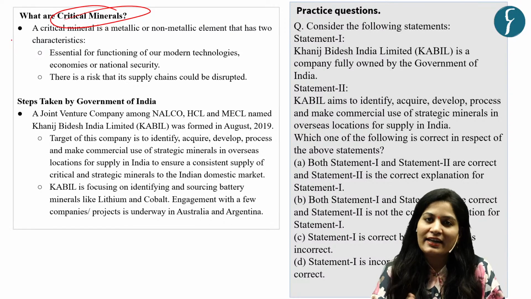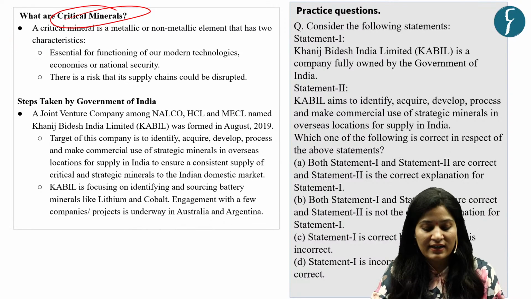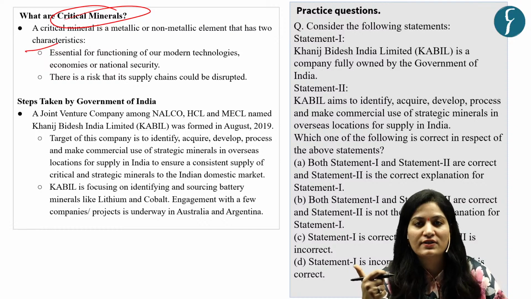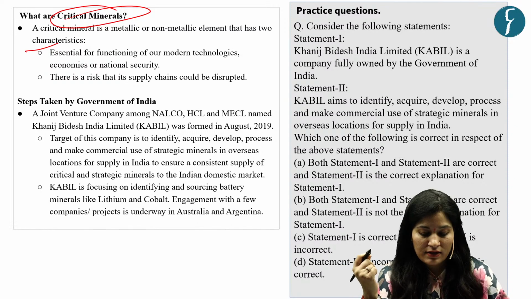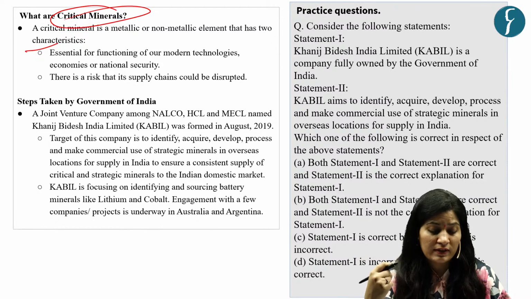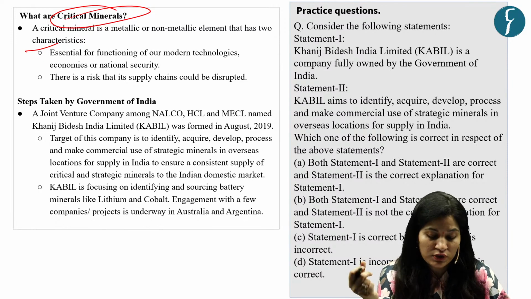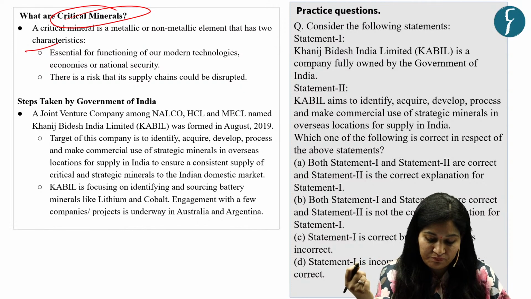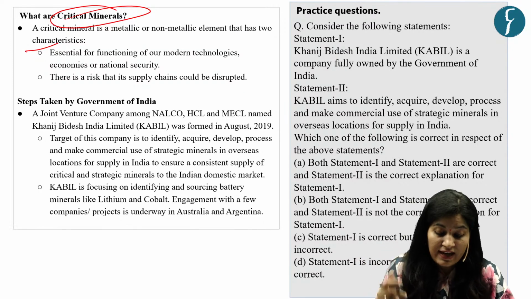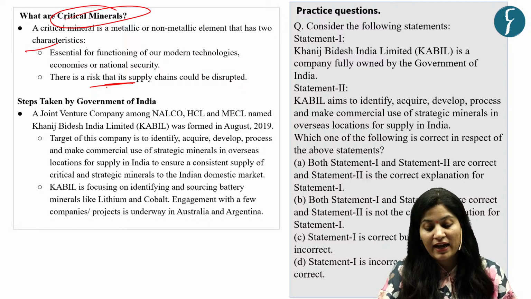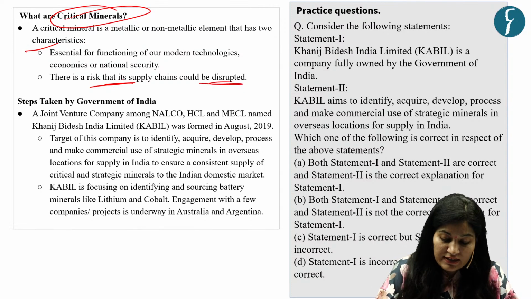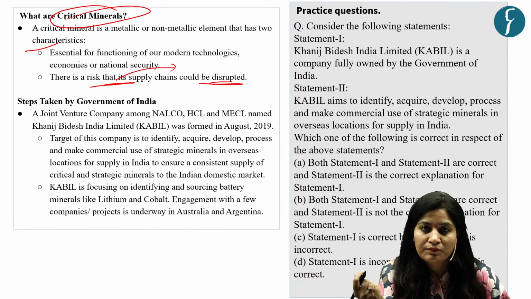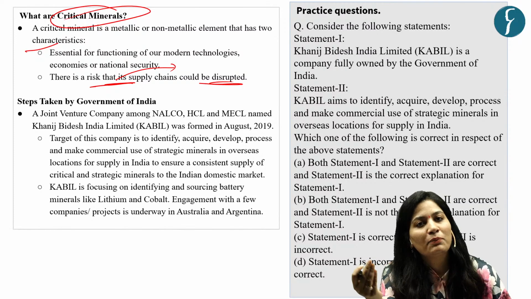Critical minerals are metallic and non-metallic elements that have two characteristics. First, it is essential for the functioning of our modern technologies, for our economies, and national security, like drones, mobile phones, computers, solar panels, turbines, aerospace technology, etc. Or second, there is a risk that its supply chain could be disrupted. Now, this risk may be because of rare availability, higher demand, or maybe unstable political regions.